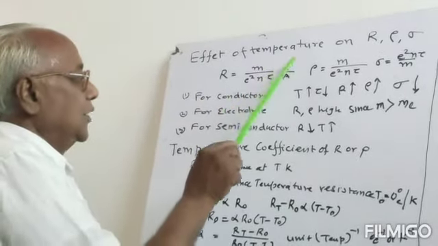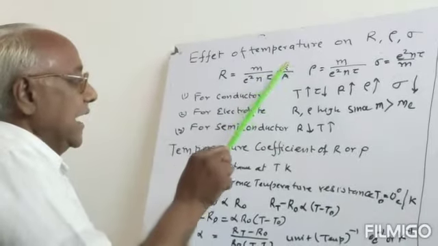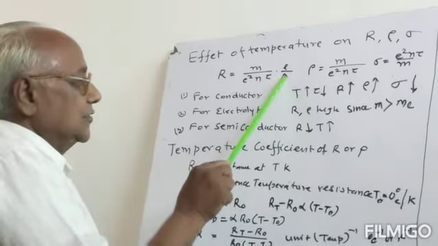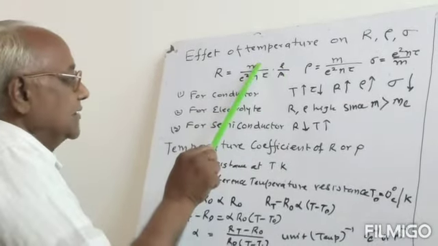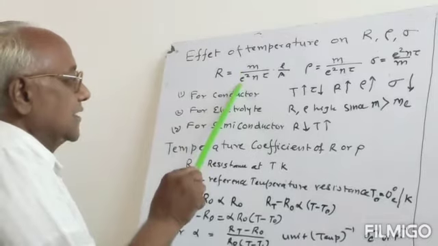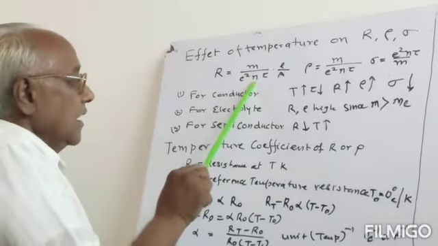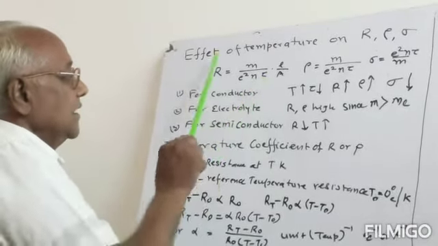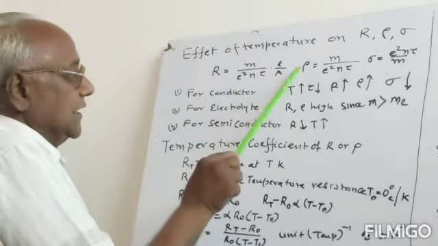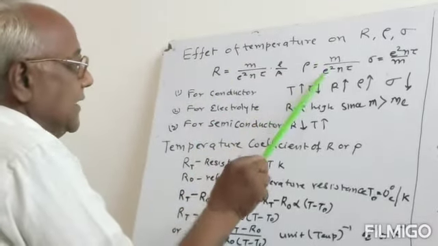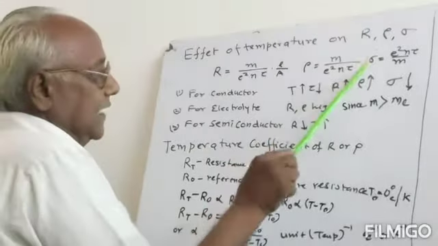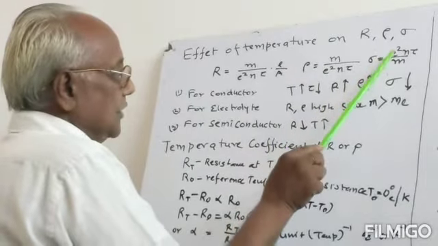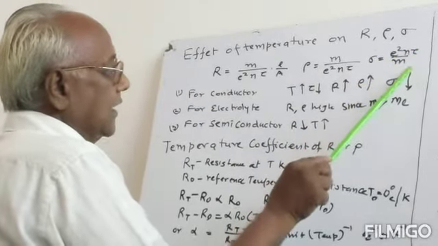n tau, multiplied by L by A, where L is the length of the conductor, A is the area of cross-section of the conductor, m is the mass of the electron, e is the charge of the electron, n is the charge density, and tau is relaxation time. And the resistivity rho is equal to m divided by e squared n tau, and conductivity, which is the inverse of resistivity, is equal to e squared n tau by m.